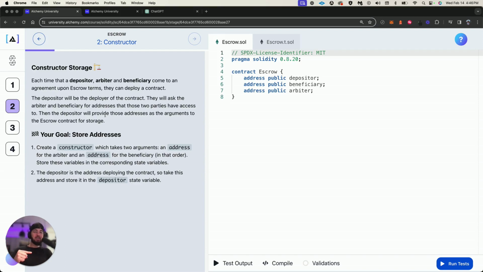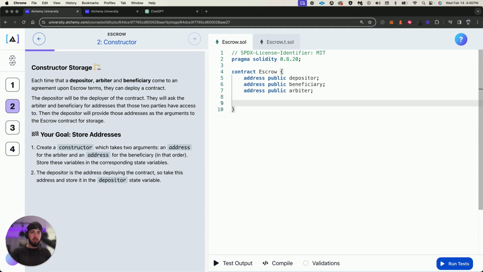Boom. We need to, let's see. So they're going to ask for the arbiter, this person's address, the escrow address, and the beneficiary's address, that those 2 parties have access to. Then the depositor will provide those addresses as the arguments to the escrow contract for storage. Ooh, boy. Okay, so this is going to get fun. So create a constructor like this, which takes 2 arguments.